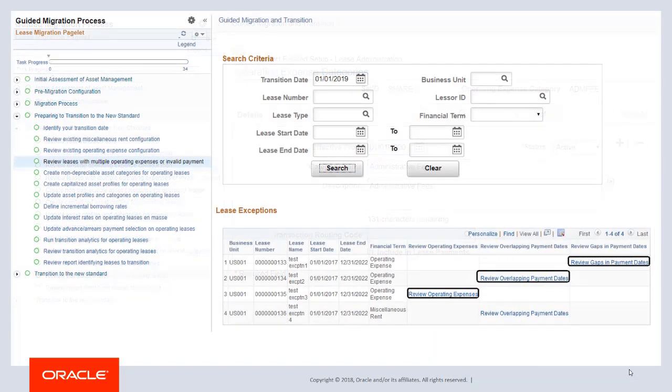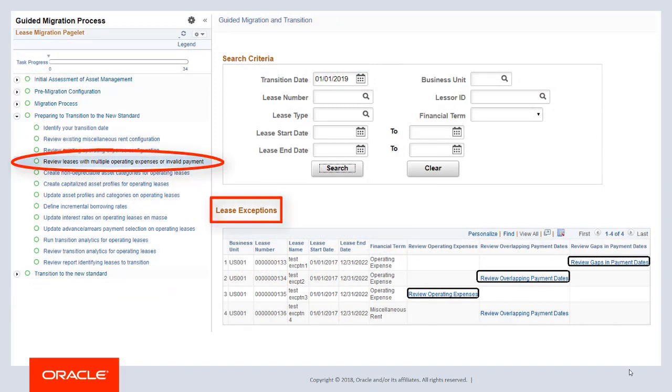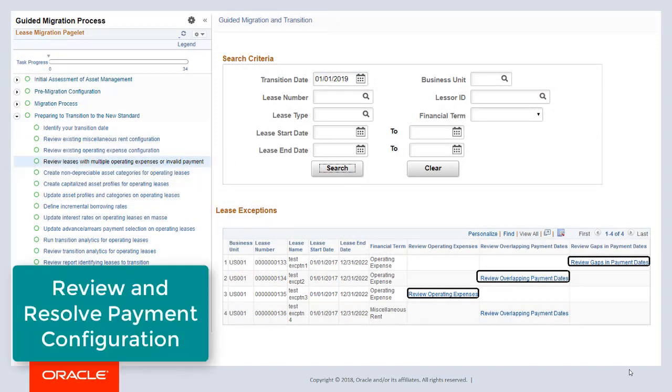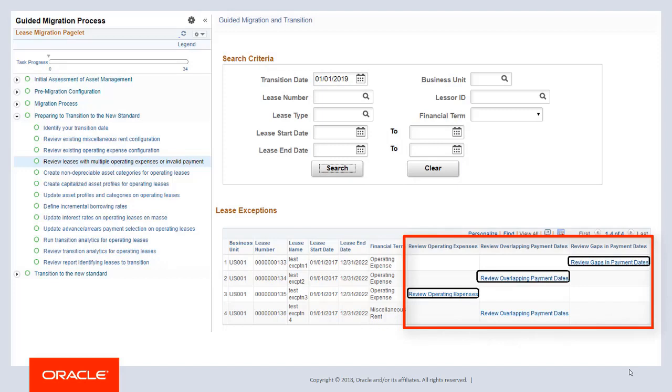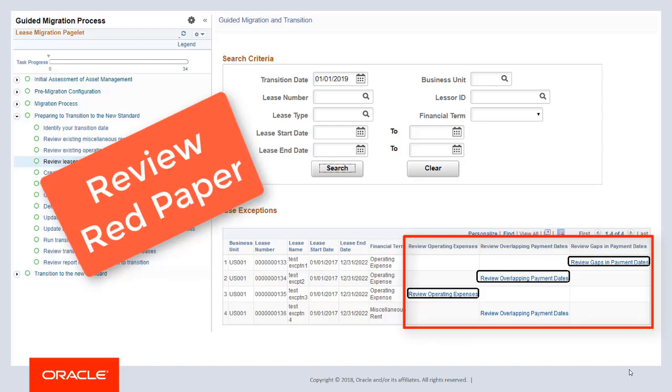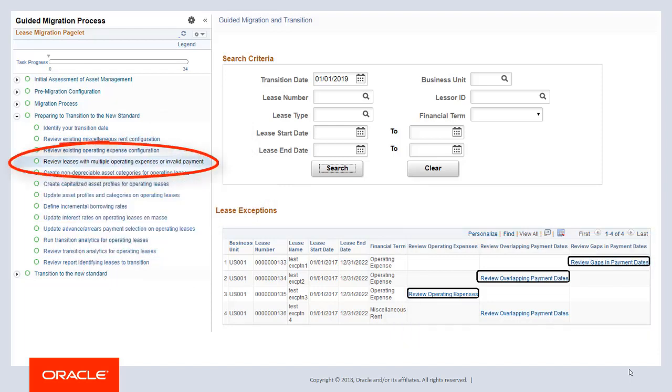the leased asset. Use the Lease Exceptions portion of this page to review and resolve exceptions for lease payments dated after your transition date. Links appear only if there is an exception to resolve. You should review the Oracle Red Paper associated with data migration and transition under My Oracle Support for detail on how to review and resolve these exceptions. This task applies to leases initiated in lease administration and to AM leases that were modified after being migrated to LA. This step is critical to ensure an accurate calculation of initial cost on your operating leases.